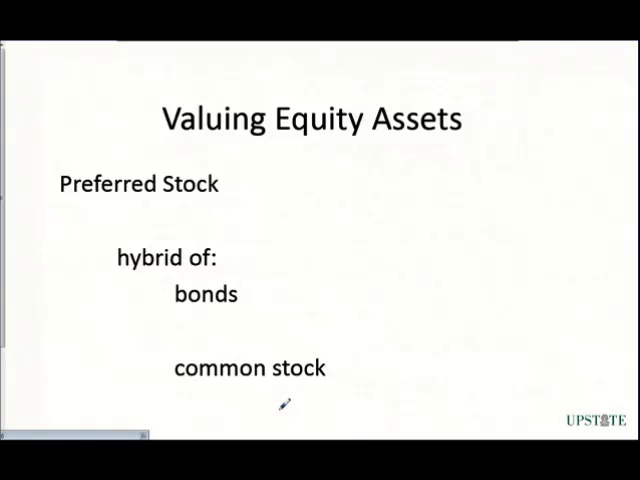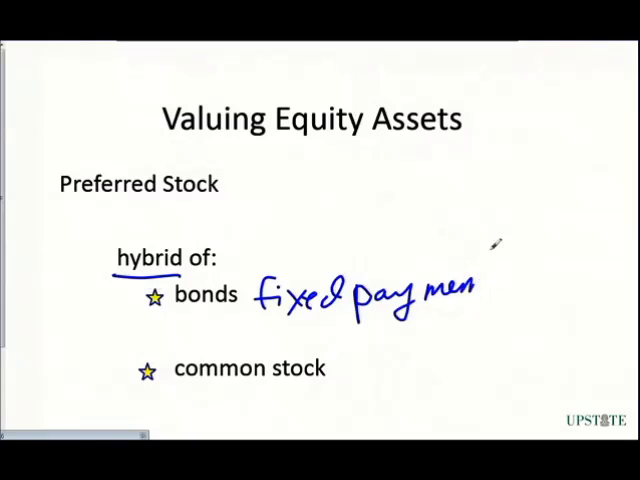Preferred stock is a hybrid security, and by hybrid it means it takes some components of two different things. It takes some components of bonds and some components of common stock. Now, the component of bonds that preferred stock takes is that it has fixed amounts. So we receive fixed payments, just like you receive on bonds, very similar to the way bonds would pay out a coupon rate.